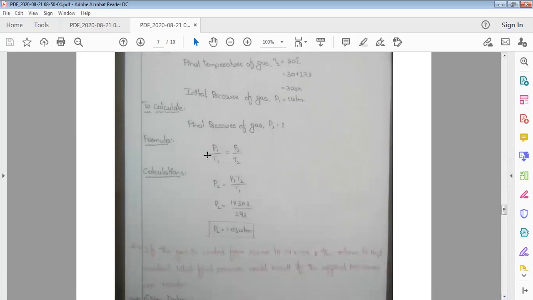So P2 is equal to P1 T2 by T1. By substituting the values of P1, T2 and T1, P2 is equal to 1.03 atmosphere. That means after heating, the temperature increases from 20 to 30 degrees centigrade and the pressure increases from 1 atmosphere to 1.03 atmosphere.